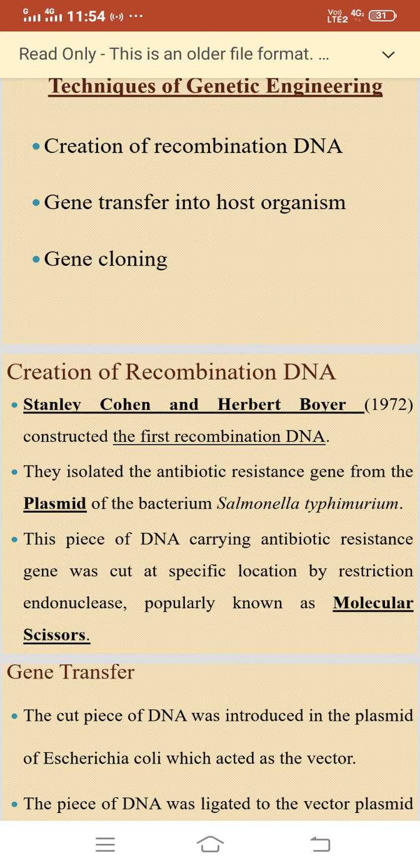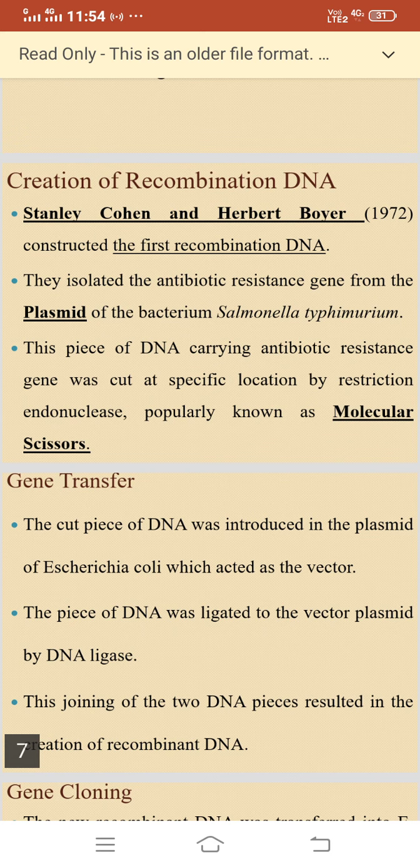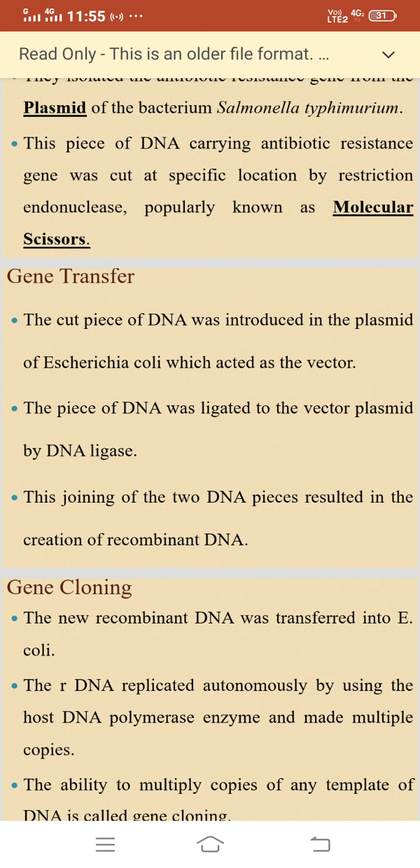Creation of recombinant DNA. Stanley Cohen and Herbert Boyer in 1972 constructed the first recombinant DNA. They isolated the antibiotic resistance gene from the plasmid of the bacterium Salmonella typhimurium. This piece of DNA carrying the antibiotic resistance gene was cut at a specific location by restriction endonuclease, popularly known as molecular scissors.